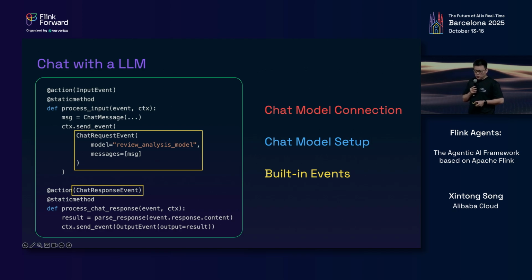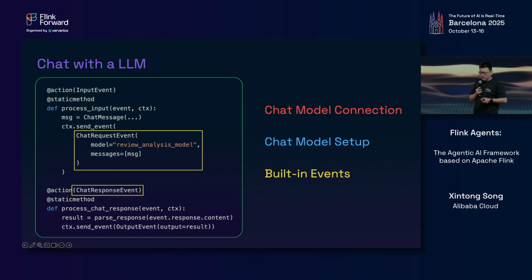Then in our actions, we can chat with the model we just defined, leveraging the built-in events. We can emit a chat request event that references the chat model setup we just defined and carries the chat messages. This will trigger the framework's built-in actions to call the model and deal with potential tool usages. Once it's completed, the response will be replied with a chat response event. So we can create another action that monitors this event and processes the response.